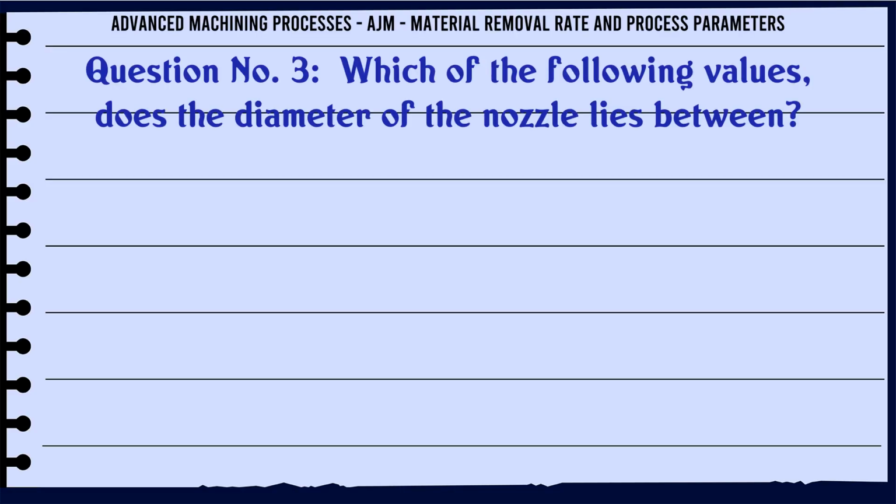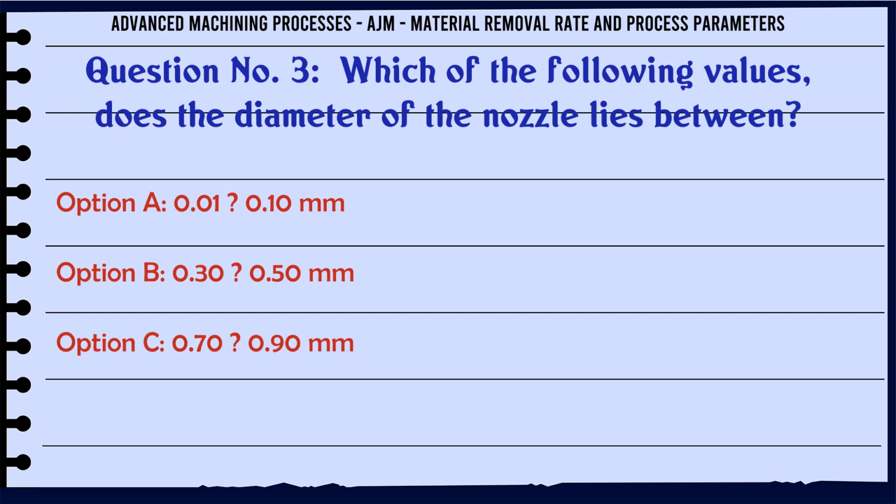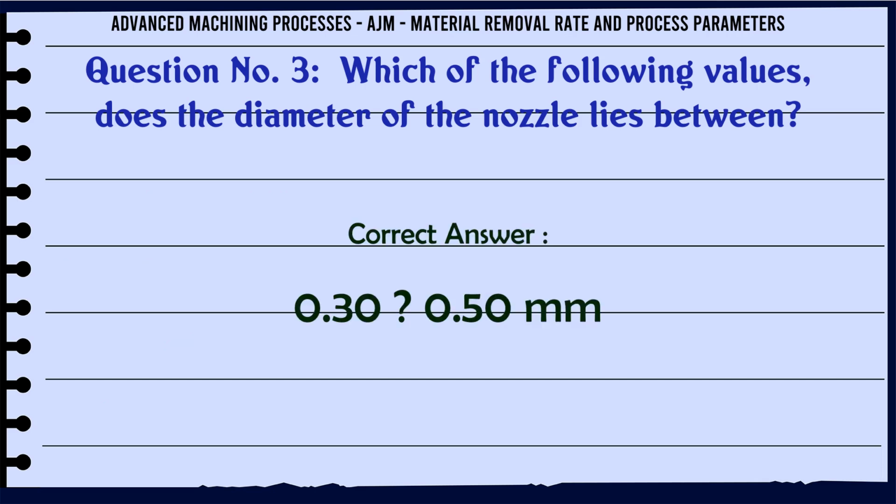Which of the following values does the diameter of the nozzle lie between? A 0.01 0.10 mm, B 0.30 0.50 mm, C 0.70 0.90 mm, D 1.10 1.50 mm. The correct answer is 0.30 0.50 mm.